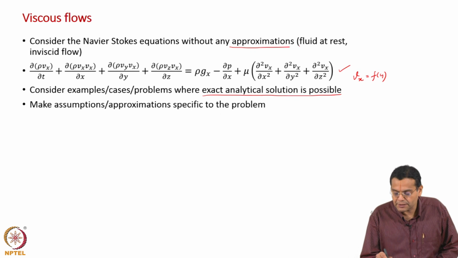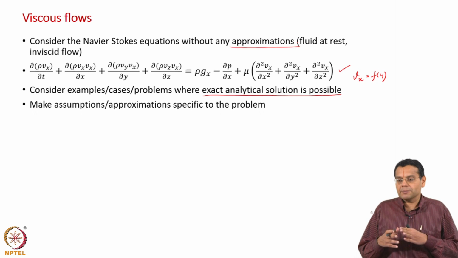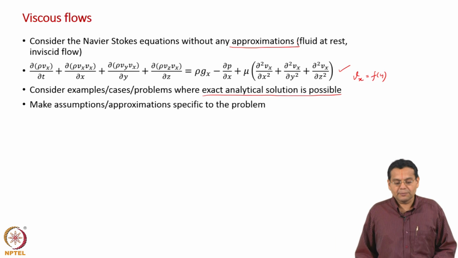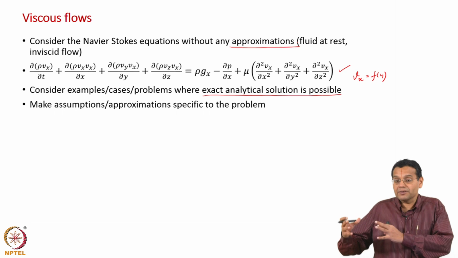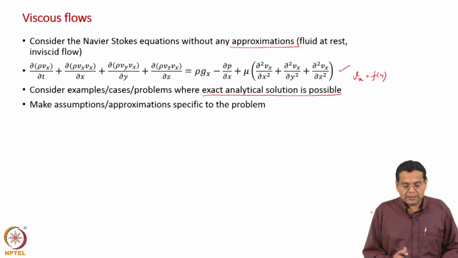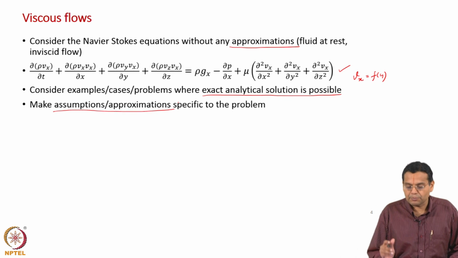When we say approximation here, earlier we made approximations for a class of flow. What do we mean by a class of flow? A class of flow where the fluid is at rest, or where the fluid moves as a rigid body, are classes of flows. Similarly, there is a class of flows called unidirectional flow. Now, all are viscous flows only, but these assumptions and approximations are problem specific.